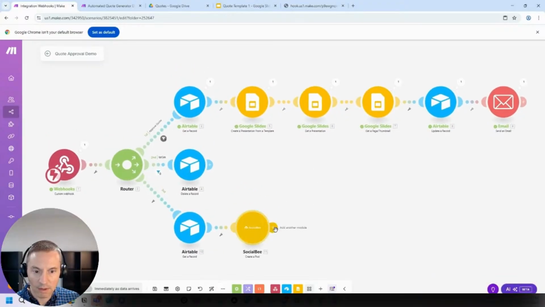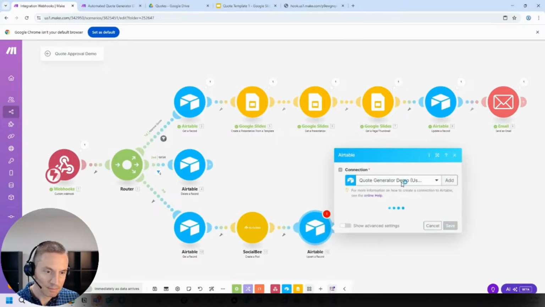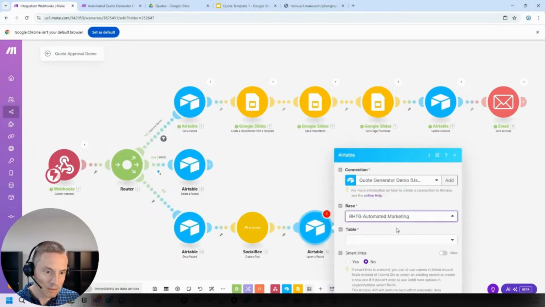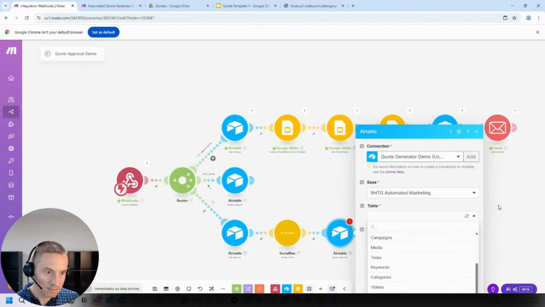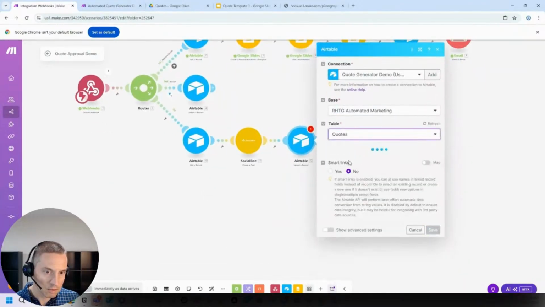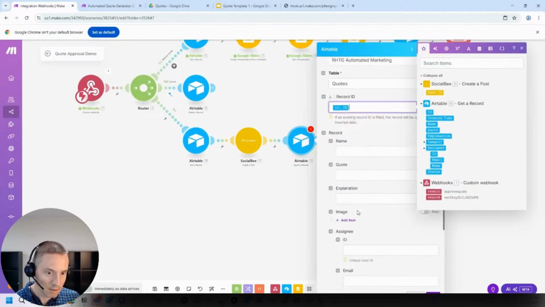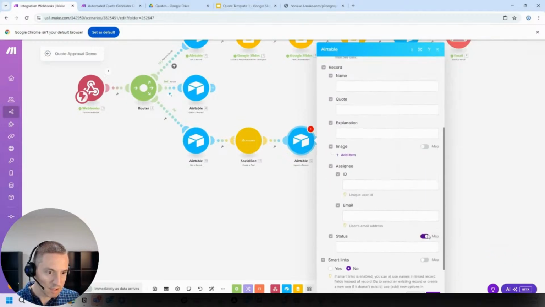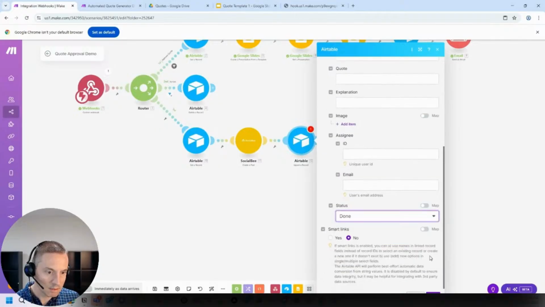And then what we want to do is we want to finally update our table. Just mark it as done. Let's go to quotes, grab our record. Actually, we can use this record. And we want to just change the status to done.